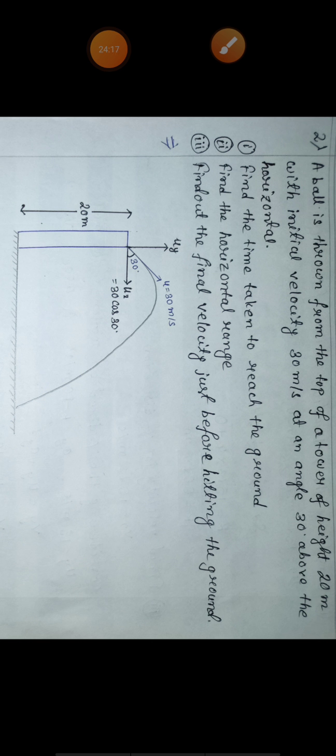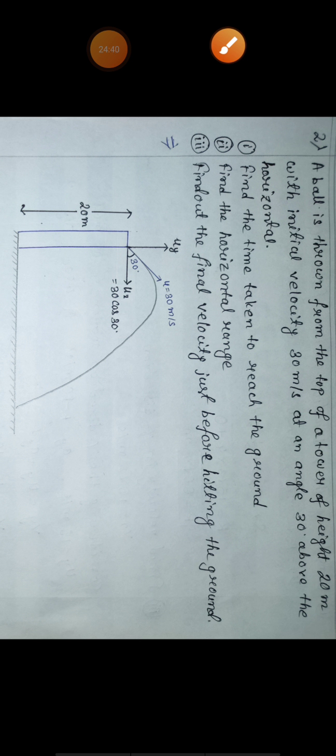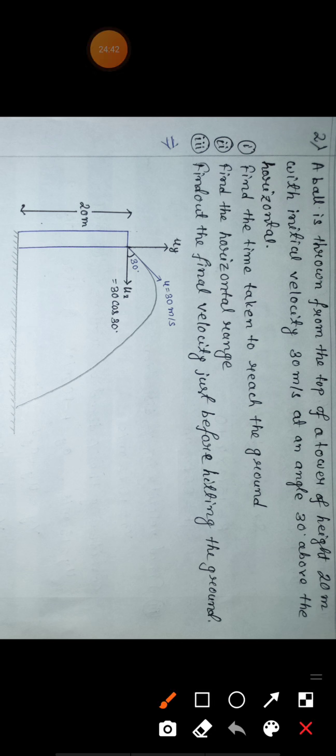So here, in which direction have you thrown the ball? In the upward direction. Upward direction means here we have some velocity component in the y direction also. In the previous case, in which direction did we throw the ball? In the horizontal direction. In that case the velocity component in the y direction was 0, but here there will be some velocity component in the y direction also, correct? So the velocity is 30 meter per second and the angle is 30 degrees.